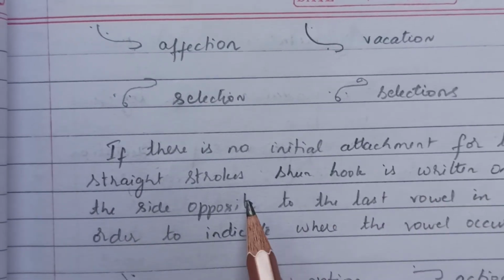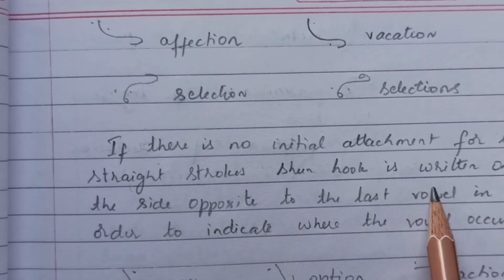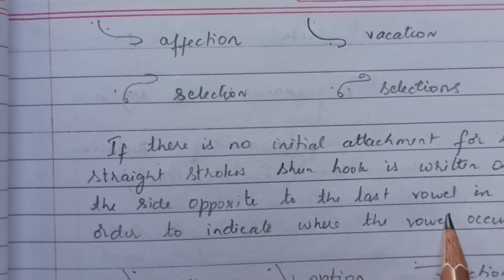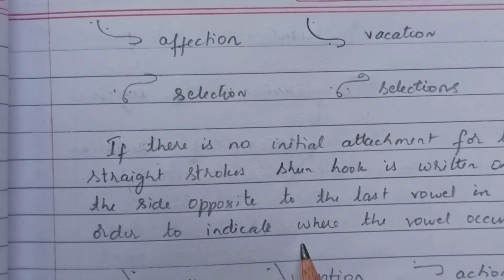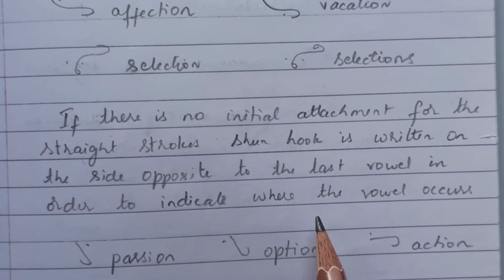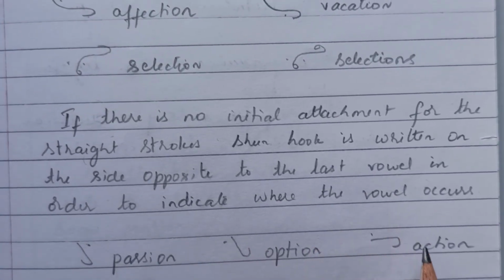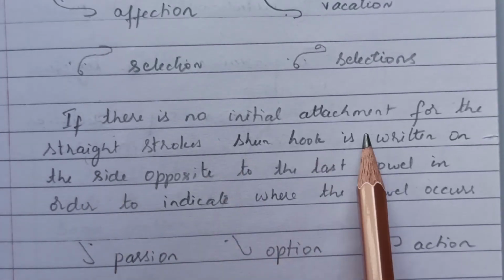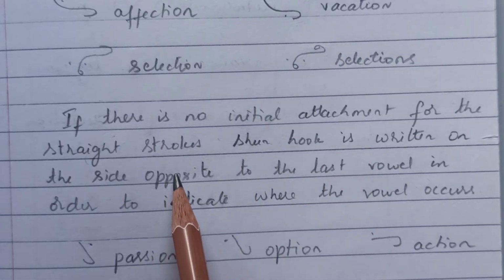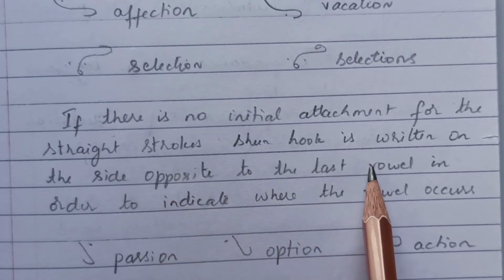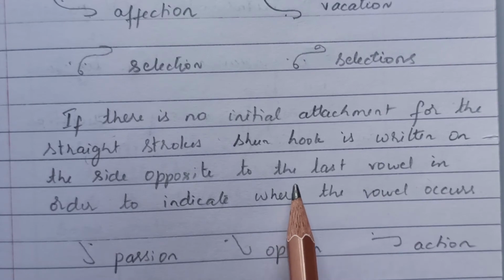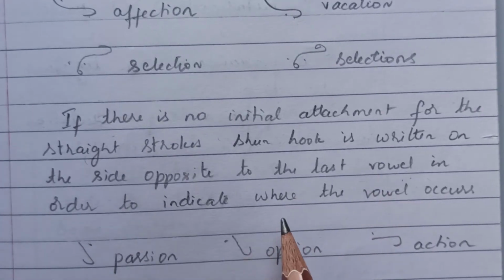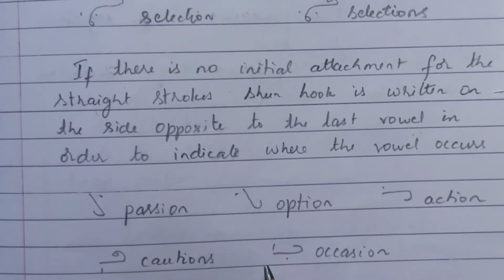For the straight strokes, shun is written on the side opposite to the last oval in order to indicate where the oval occurs. Here is one more condition: when there is no initial attachment, then in such cases the shun hook is written on the side opposite to the last oval. This we can study with the words.